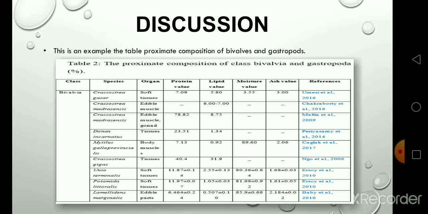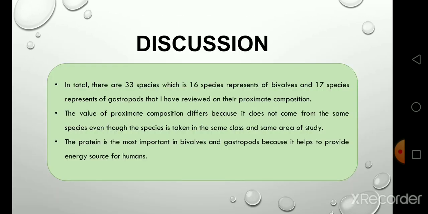Discussion. This is an example of the table of proximate composition of bivalve and gastropod. In that table, I divided it into 8 columns, which are class, species, organ, protein value, lipid value, moisture value, ash value, and also references. This table is for bivalves and this table is for gastropods. In total, there are 33 species, 16 species representing bivalves and 17 species representing gastropods, that I have reviewed on the proximate composition.